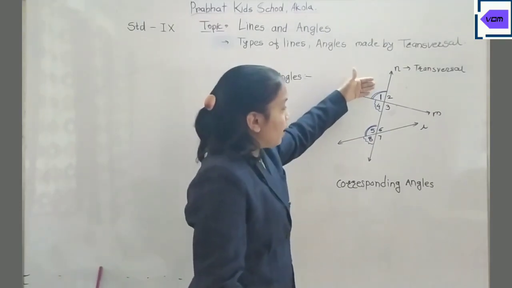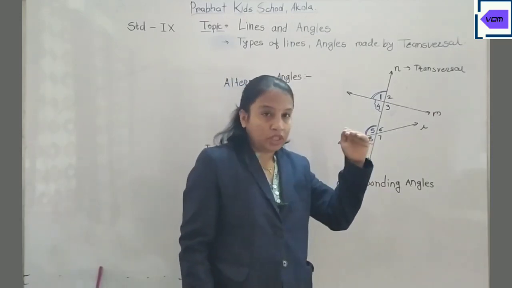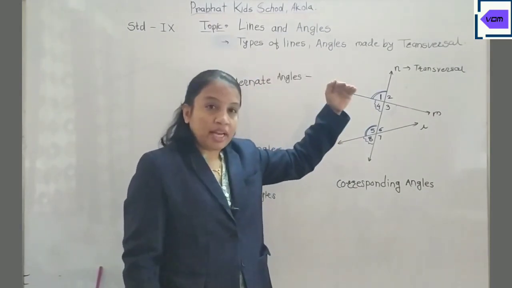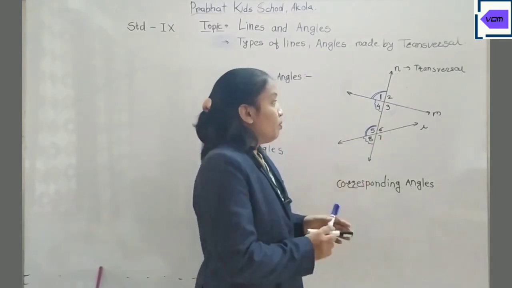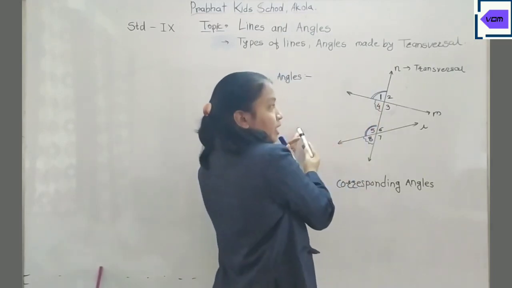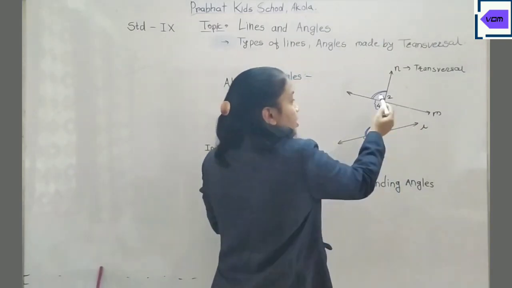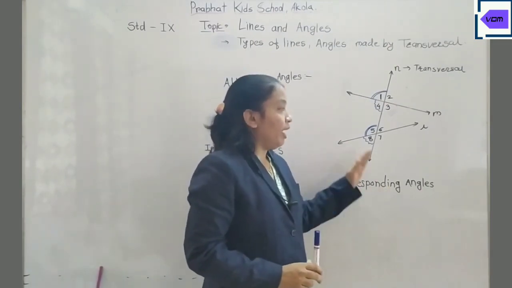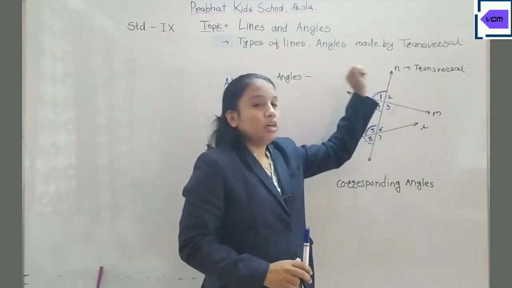The first condition is that corresponding angles are on the same side. Here the same side angles are 1, 4, 5 and 8. And they are at the same position relative to the given lines, meaning either above the lines or below the lines. If you observe, angle 1 and angle 5 are on the same side and above the lines L and M, so angle 1 and angle 5 are corresponding angles. Corresponding angles are made on the same side and at the same position relative to the given lines by the transversal.